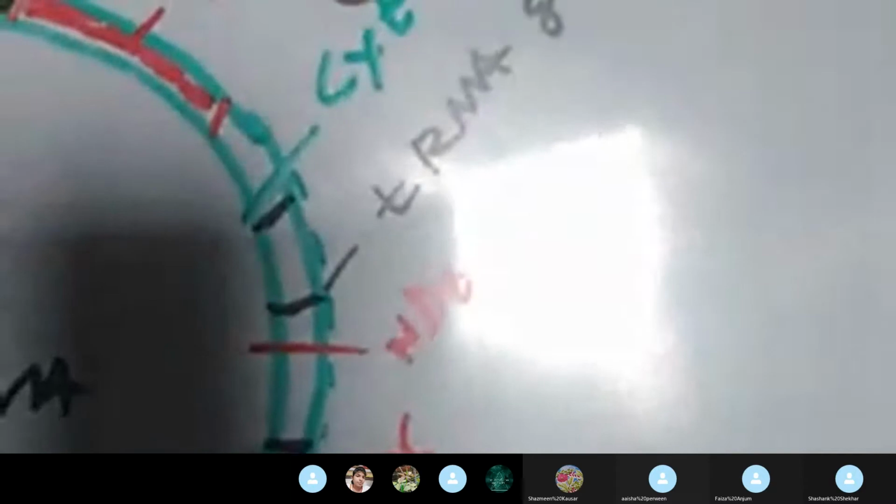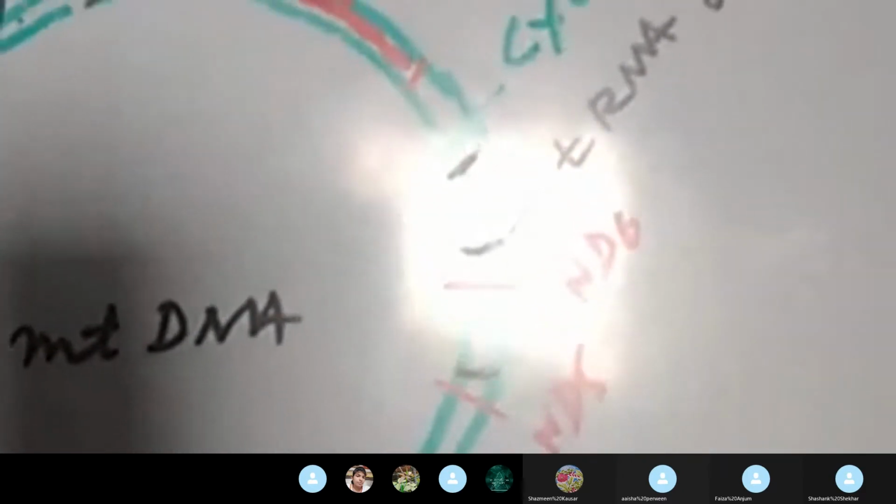There is also a gene for encoding cytochrome B. Look here: the gene for encoding cytochrome B, the gene for encoding tRNA, the gene for encoding NADH dehydrogenase, and the genes for 12S and 16S RNA. So this is the structure of the mitochondrial DNA of the human being.